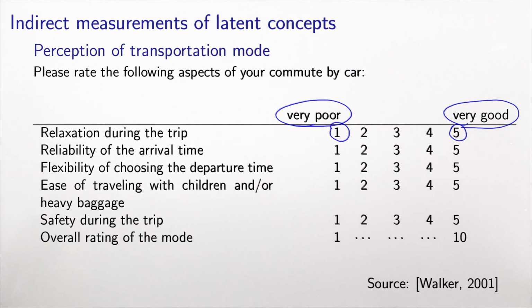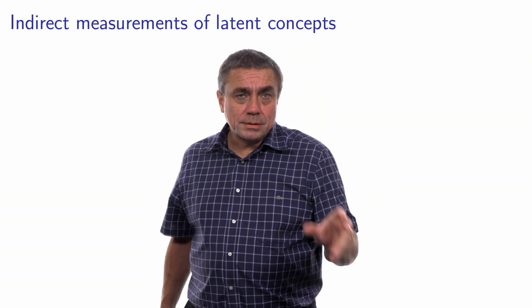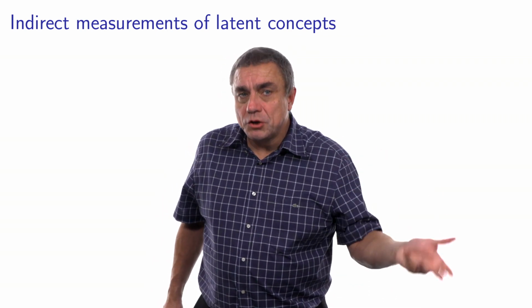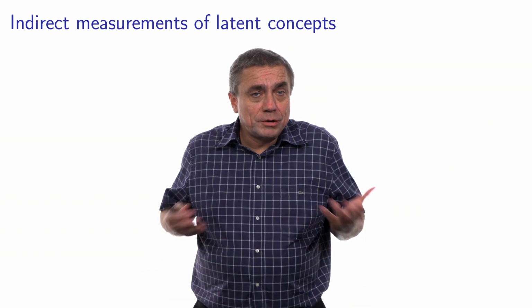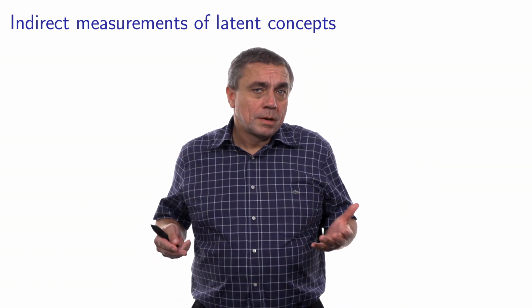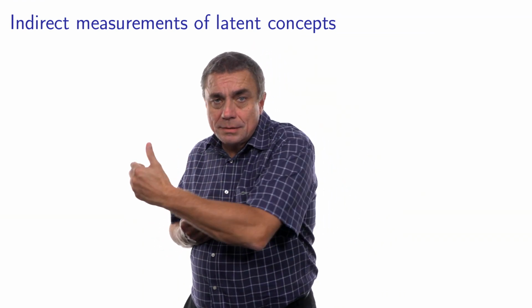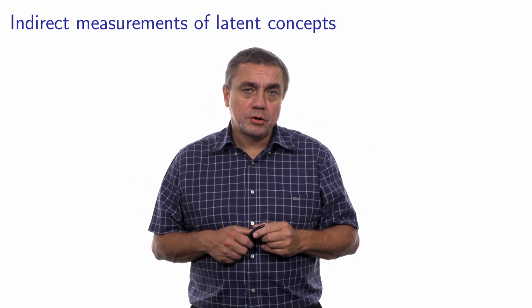As you can see, these concepts sometimes are somehow redundant or at least overlapping. In particular, when we ask for an overall rating of the mode, it overlaps with everything else. This is typical with psychometrics. As we are collecting indirect measurements, we are trying to collect as much information as we can. And also, the overlapping allows us to get different facets of this information.